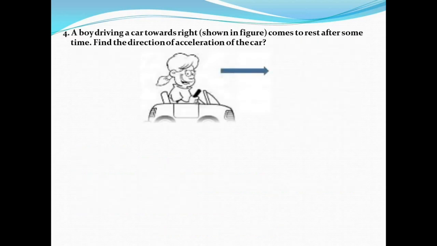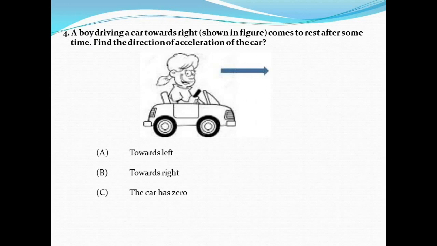Next, question number 4. A boy driving a car towards right, shown in the figure, comes to rest after some time. Find the direction of acceleration of the car. Option A, towards left. Option B, towards right.